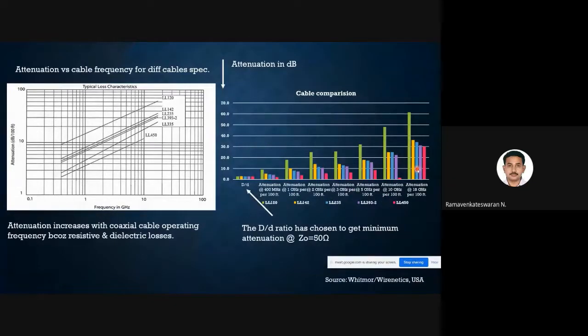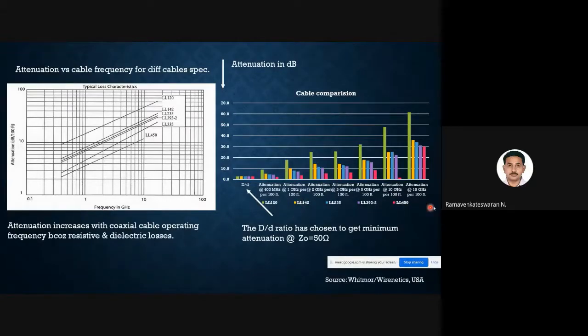Is there any doubt in that? I have different cables with different colors: LL120 is green, this orange is LL142, this is LL235, this is 393, another cable, and pink is another cable.